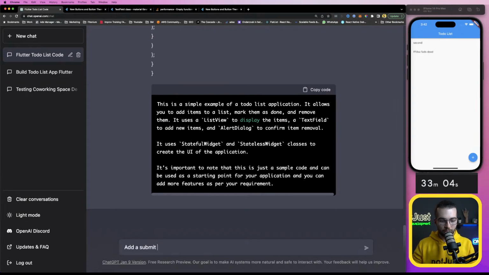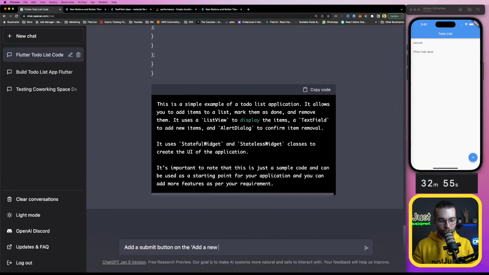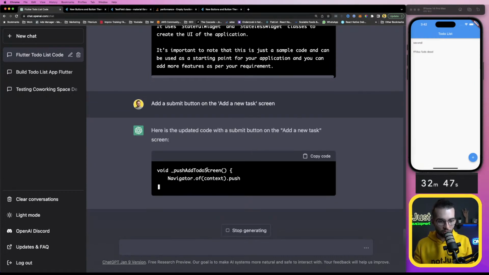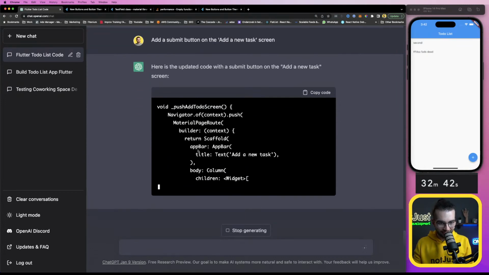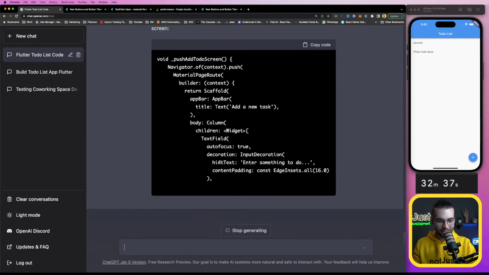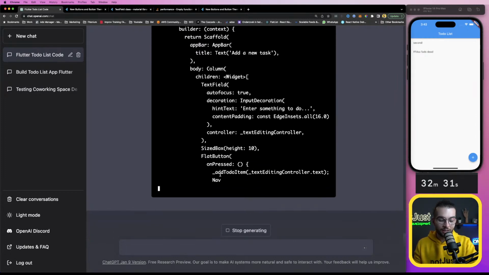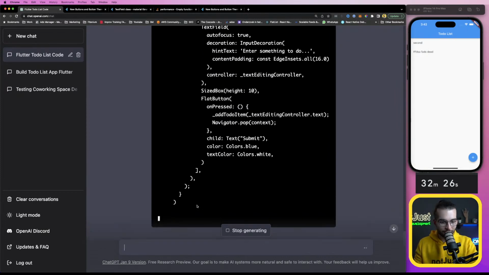Add a submit button on the add a new task screen. I would be able to do it myself just by copying it from there, but here is an updated code. Okay, perfect. It has the title, it has a text field, and probably it will have a button. That's what I asked it to do. Sized box, flat button. Okay, it's outdated, I can already see that, but we'll be able to adjust it.